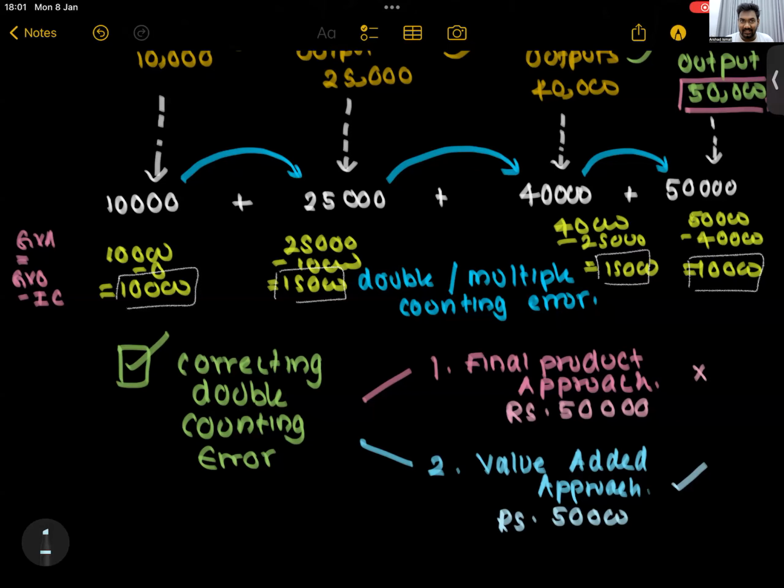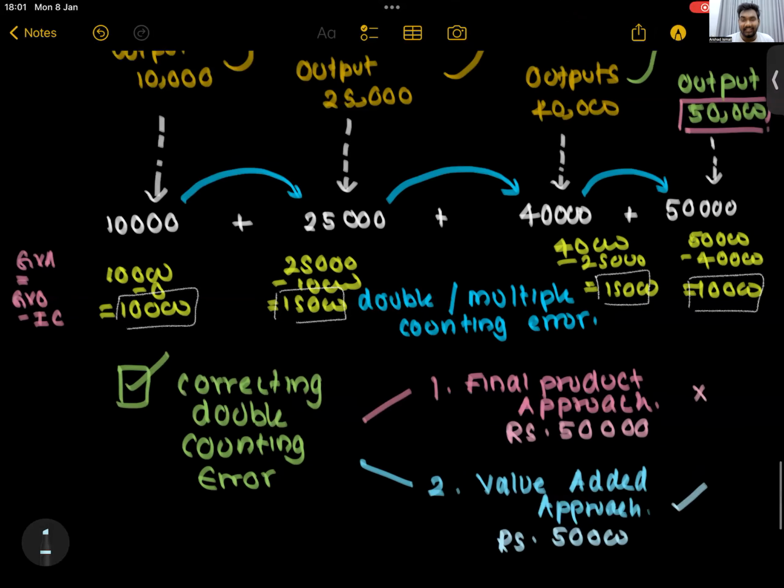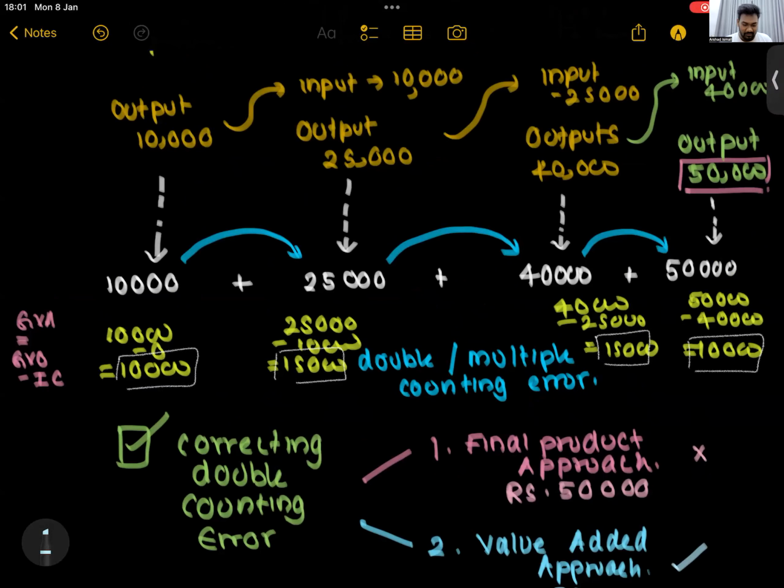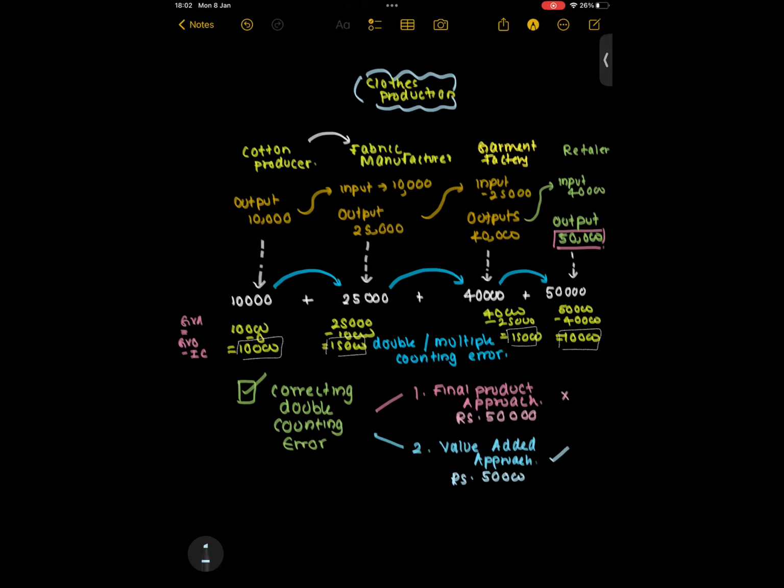So this is the real world example. Cotton manufacturing tools. If you count every stage in the manufacturing process, you end up double counting. Okay. Right, you can get a screenshot. You can share it on the group also. Let me circle this. Sorry. Can you all get a screenshot of this, and can someone share it on the group? These are just side notes that you all can jot down to remember this better.